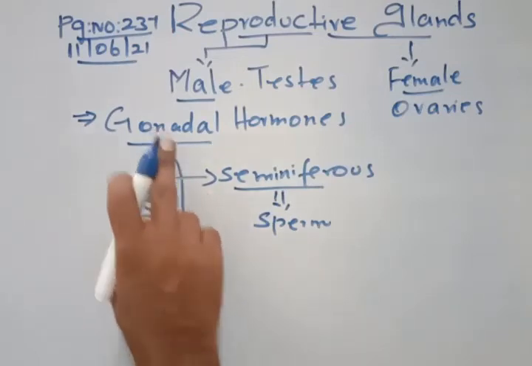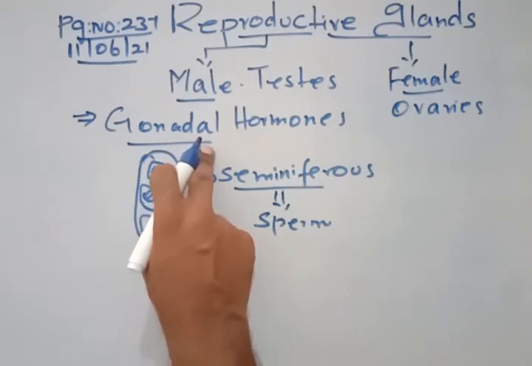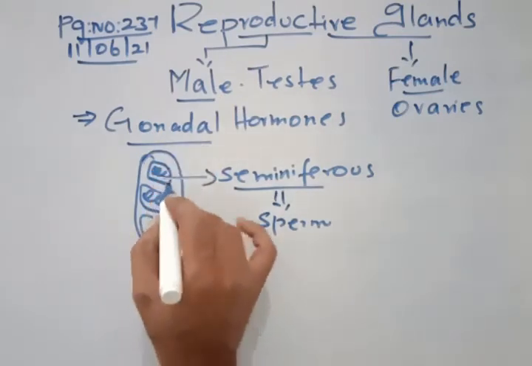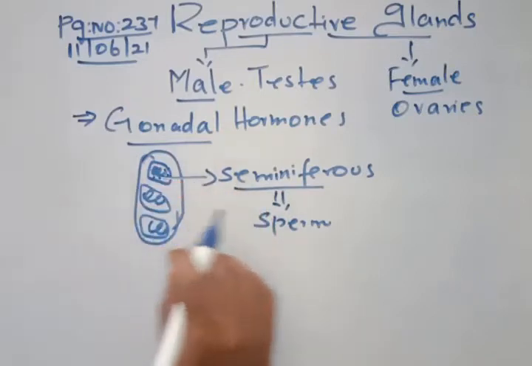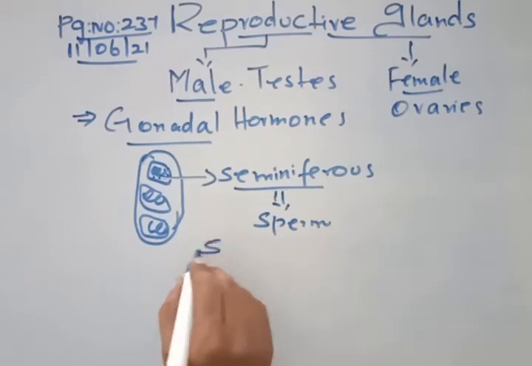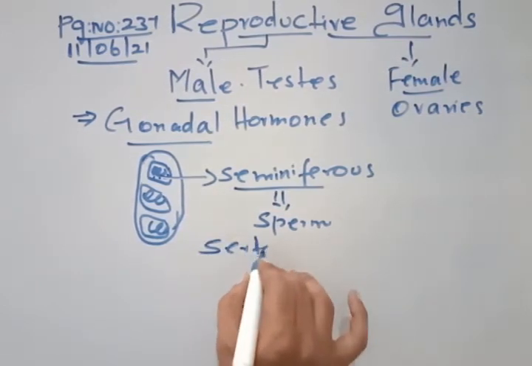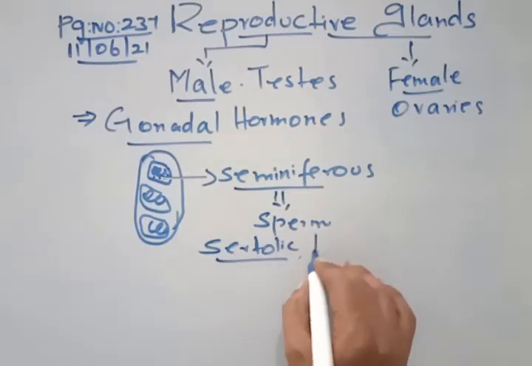Now I told you the hormones produced here are called gonadal hormones. Along with the seminiferous tubules you will have certain cells. There are two kinds of cells. One is called the Sertoli cells and another is called the Leydig cells.